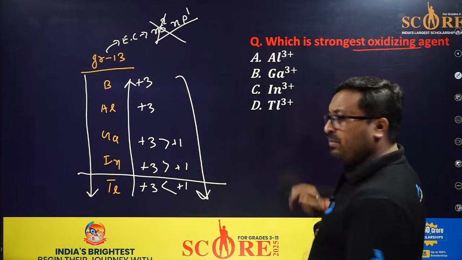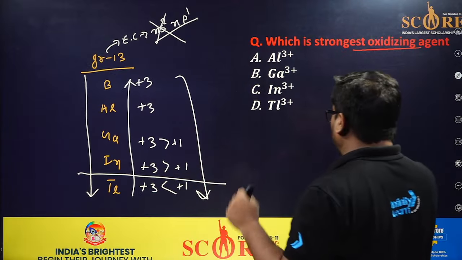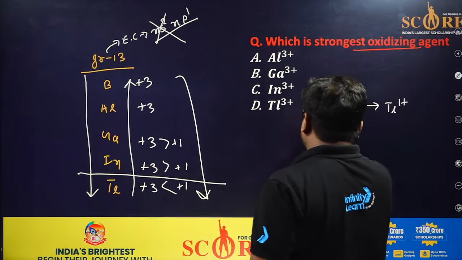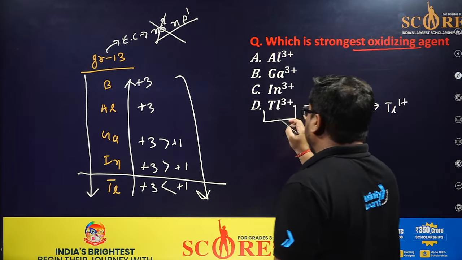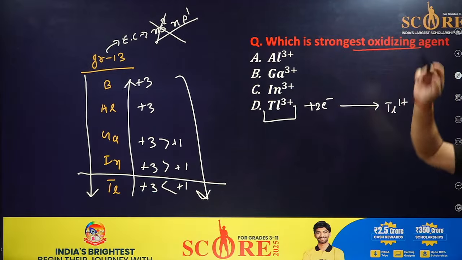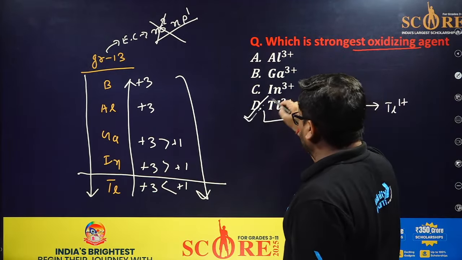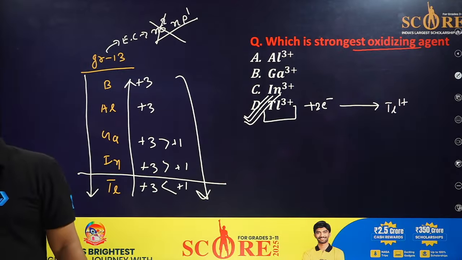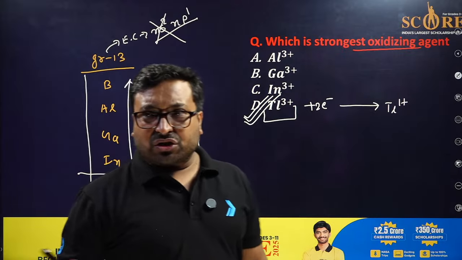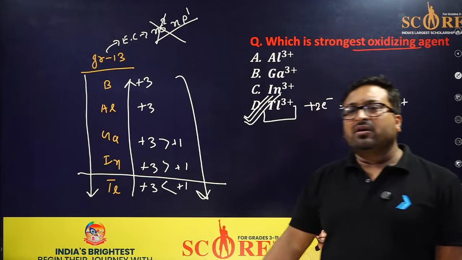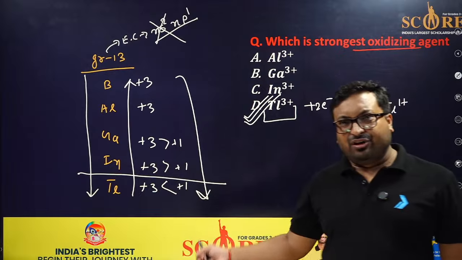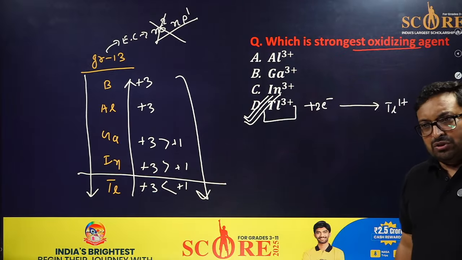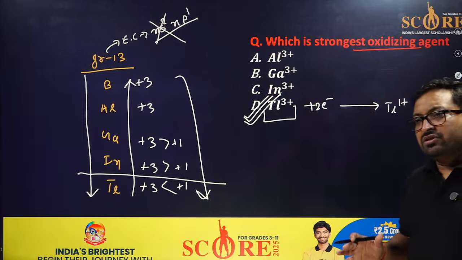So your answer is right, Samrat. Thallium 3+ is not happy. He is very angry, so he just wants to move to thallium 1+. So he will accept 2 electrons, so itself it will get reduced, and it will oxidize others. Very good, thallium 3+ is the right answer. Your competition, either JEE or SCORE, can ask the same question for compounds like TlCl3, BCl3, GaCl3. Am I right? So your answer is very good, Samrat.